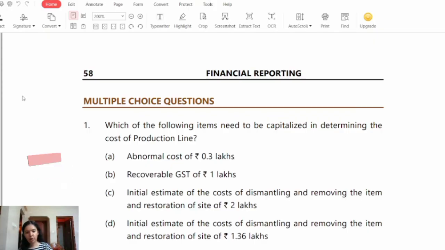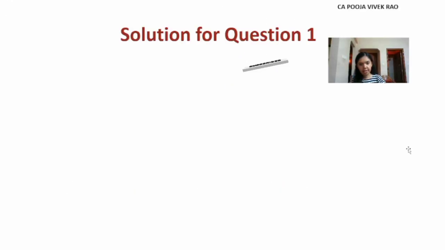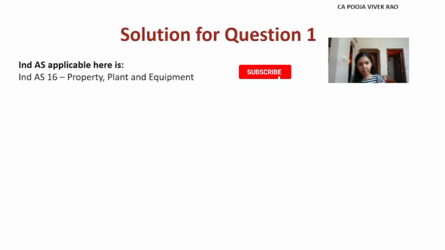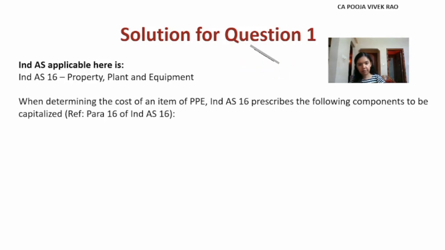rupees 1.36 lakhs. So the Ind AS applicable here is Ind AS 16, property, plant and equipment. So as per Ind AS 16, while determining the cost of an item of PPE, it prescribes the following components to be capitalized as per para 16 of Ind AS 16.